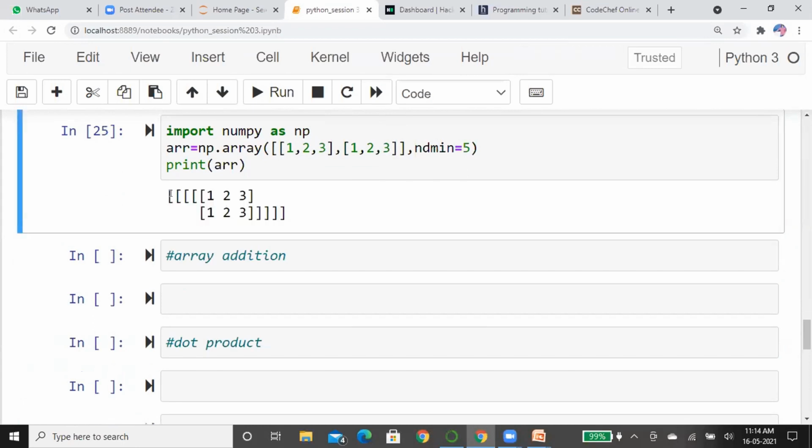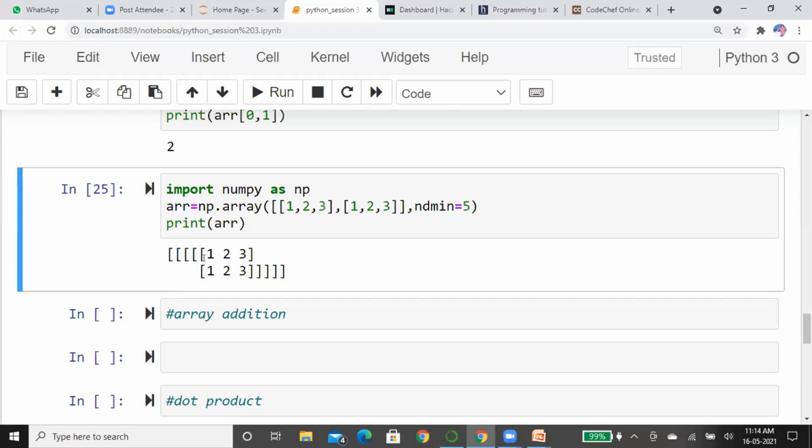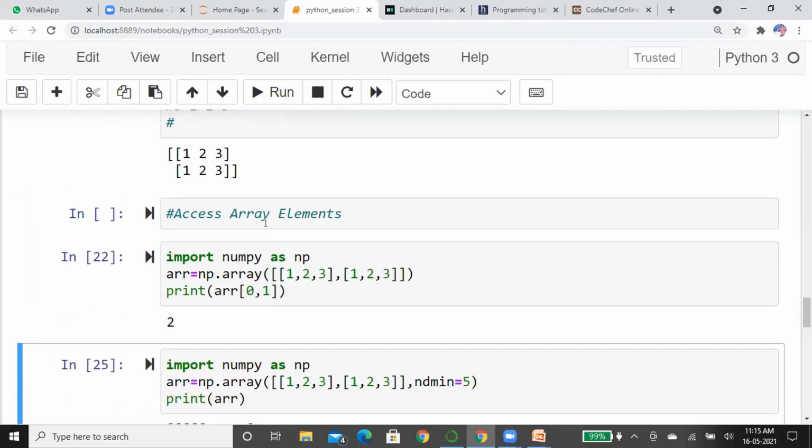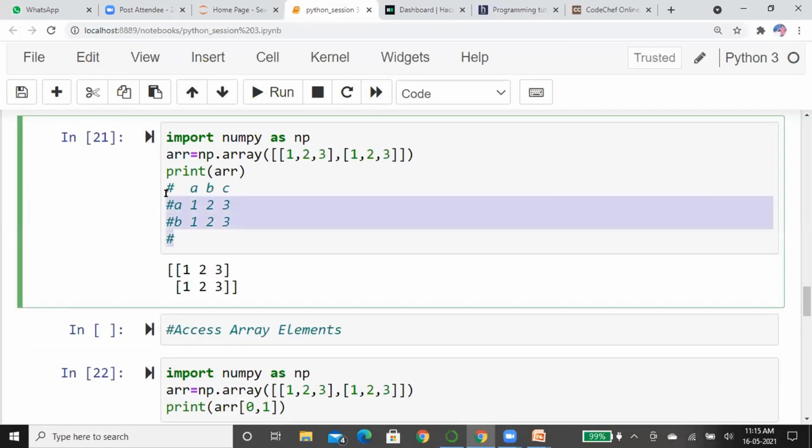You will be a little bit confused about why there are so many braces. If you try to read these braces in a proper alignment order like this, you will see how it is five-dimensional.